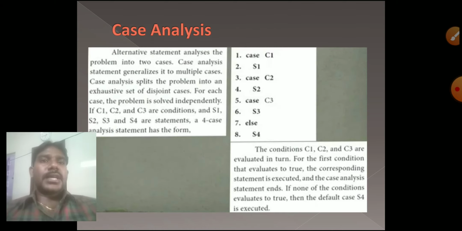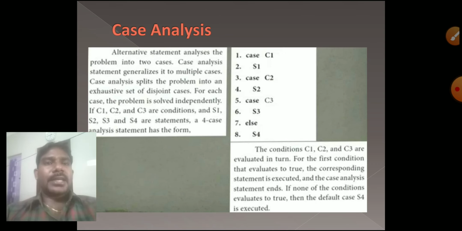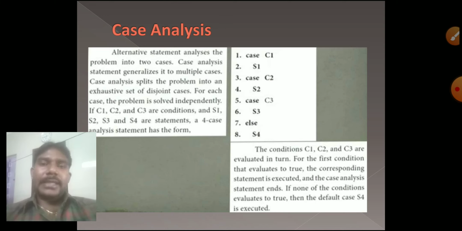Okay, so next one is the case analysis. Case analysis means we have different cases, case 1, 2, 3, 4, 5 like that. We have to create more cases from there itself. Here they created 3 cases, C1, C2, C3, and then statements S1, S2, S3, S4. Three cases are there, and then finally the S4 statement is there. This case analysis is explaining a very good example of multiple cases in a statement.